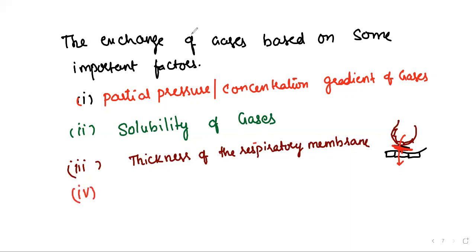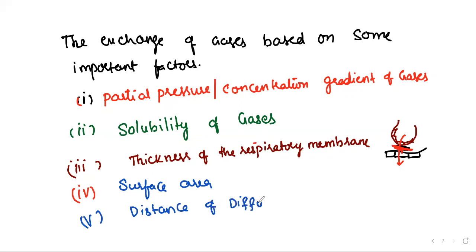Next, number 4, surface area. Our lung is like a tennis court, where our surface area is large. That's why we are able to take in more oxygen and release more carbon dioxide. And next is the distance of diffusion. So these are the 5 factors.